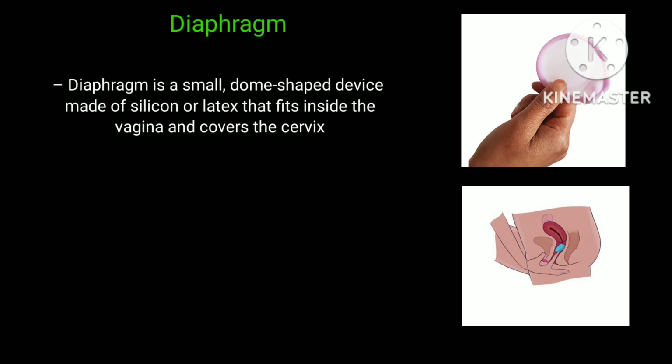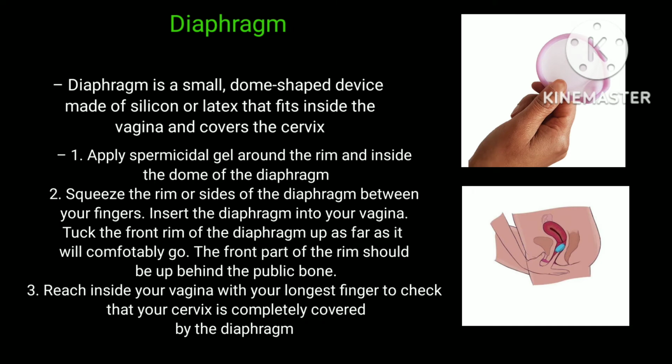A diaphragm is a small dome-shaped device made of silicone or latex that fits inside the vagina and covers the cervix. First, apply spermicidal gel around the rim and inside the dome of the diaphragm. Second, squeeze the rim or sides of the diaphragm between your fingers. Insert the diaphragm into your vagina.